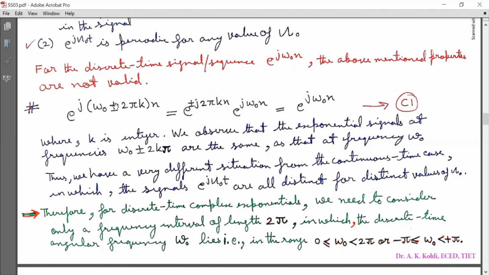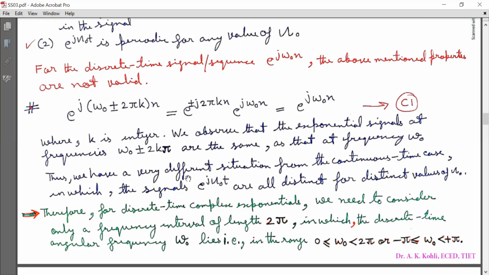Look at this, ω₀ ± 2πk is here, and that has led to e^{jω₀n}. So they both convey the same message. So we observe that the exponential signals at frequencies ω₀ ± 2πk are the same as that at frequency ω₀.